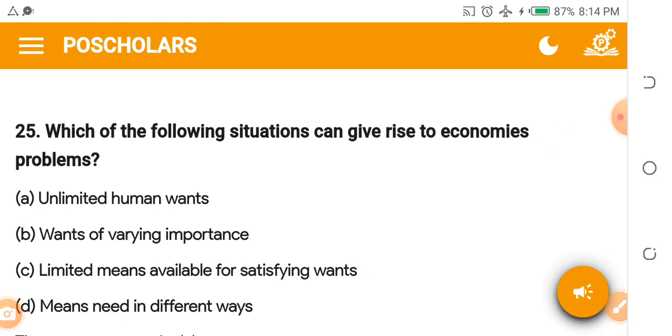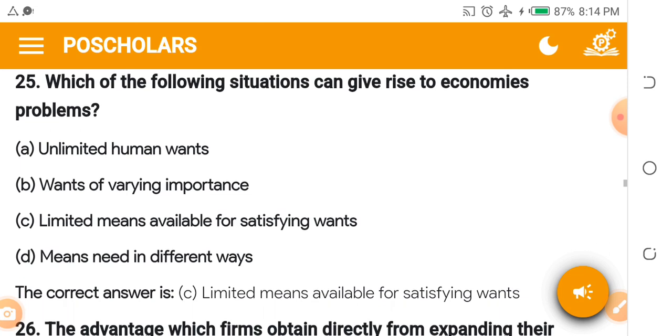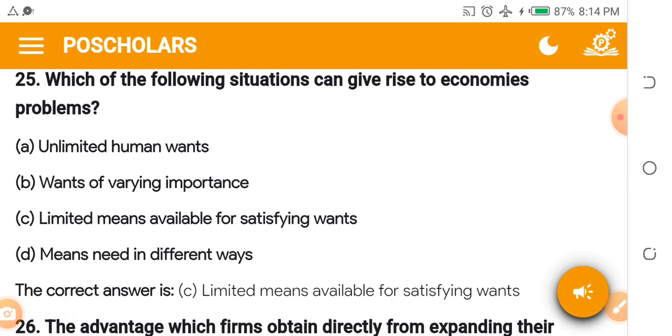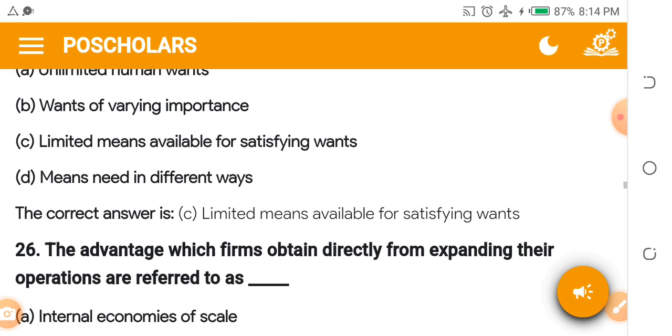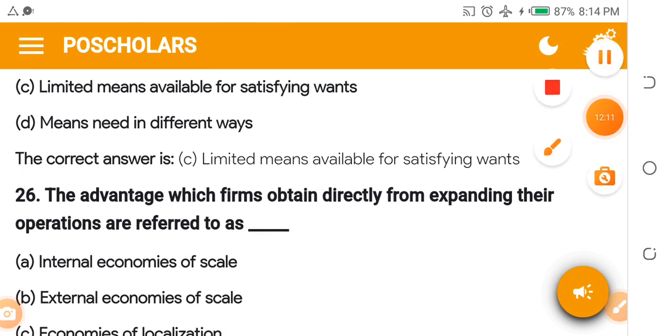The answer is simple: limited means available for satisfying human wants. Our wants are different. We want to japa, we want to make 1 million, we want to buy a car, but we have limited means to satisfy those numerous wants. Are you still here with me?